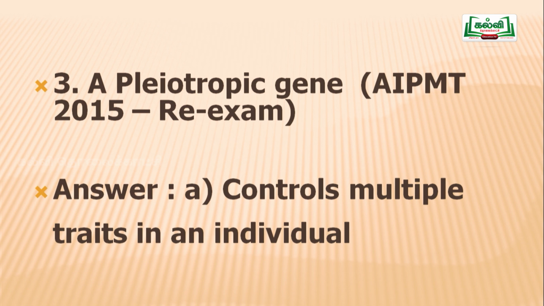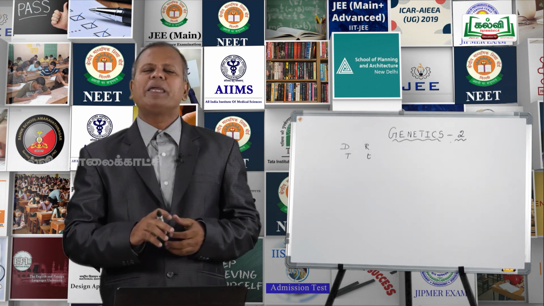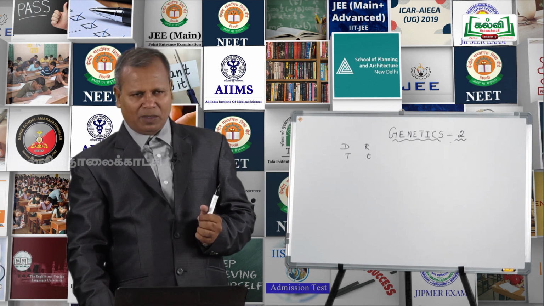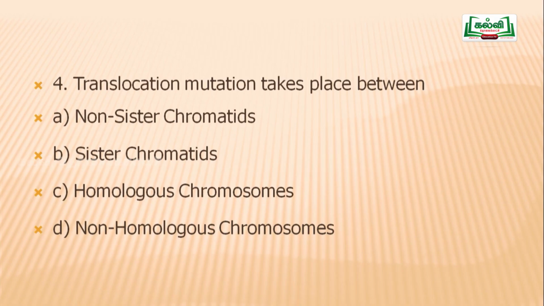So in a particular person, many characters are controlled by a single gene. The gene is said to be a pleiotropic gene. And the next question: translocation mutation takes place between. What is translocation? First, you should know what translocation is. Translocation is a kind of